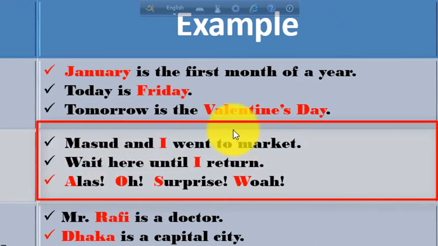This pronoun I is always a capital letter. Now next one, wait here until I return. This pronoun is a capital letter. And the interjection words like alas, oh, surprise, wow, the first letter of these words will be capital letters.